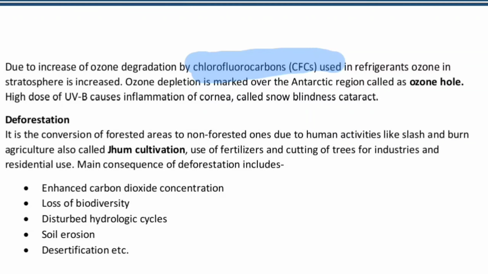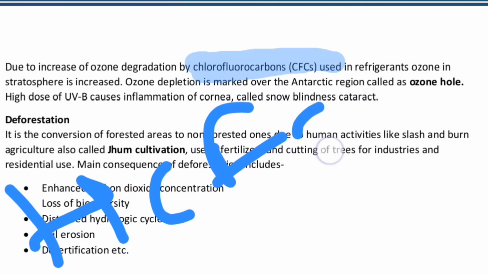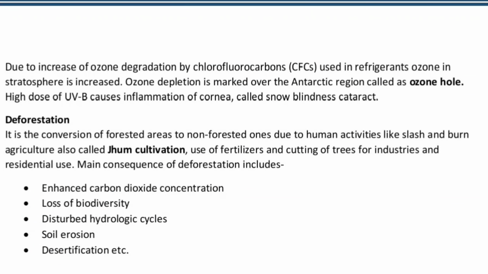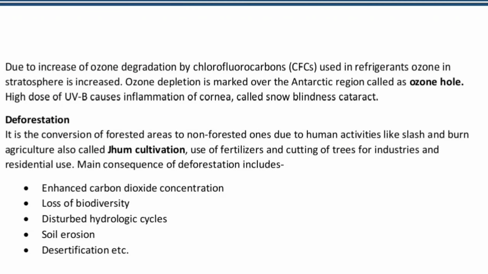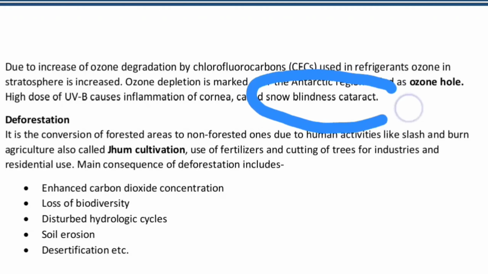Now, due to the increase of ozone degradation by chlorofluorocarbon, that is called CFC, and HCFC, that is called hydrochlorofluorocarbon, which are used in the refrigerator, the ozone in the atmosphere is depleted. Okay, and the ozone depletion is marked over the Antarctic region as ozone hole. High dose of UVB causes the inflammation of the cornea called snow blind cataract.